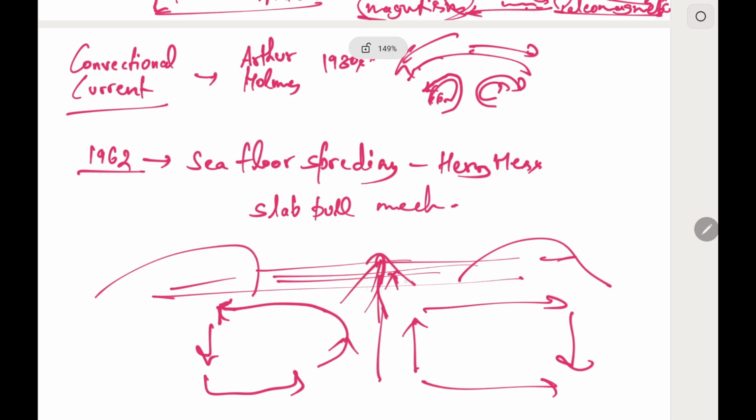So along the ridges, on both sides the rocks are found of same ages, and the rock is newer near the ridge, and the rock is getting older as it moves away from the oceanic ridges. So this supports that the crust is being created at these divergent boundaries in the ocean floor, and it is being destroyed at the convergent boundaries.